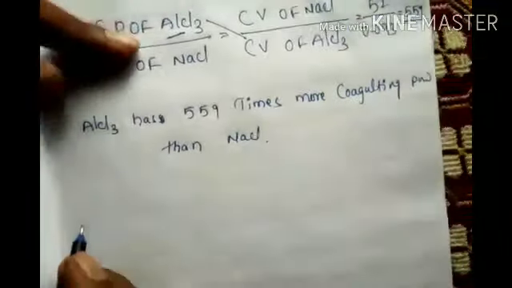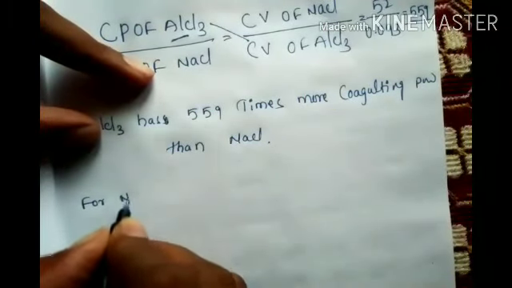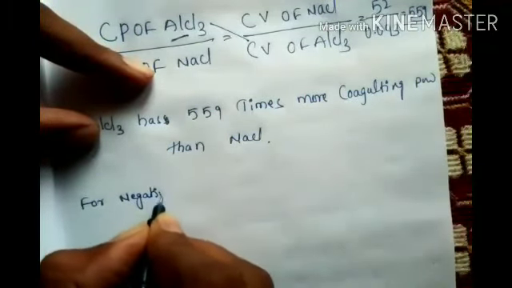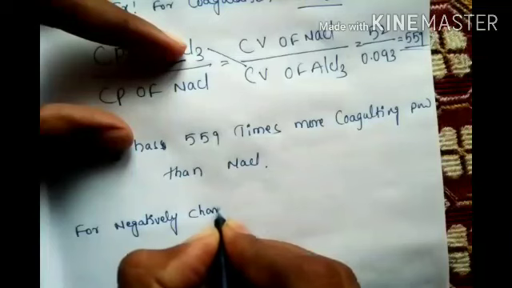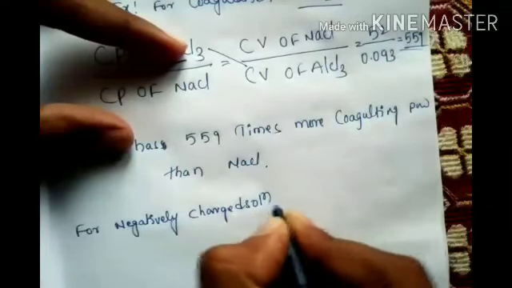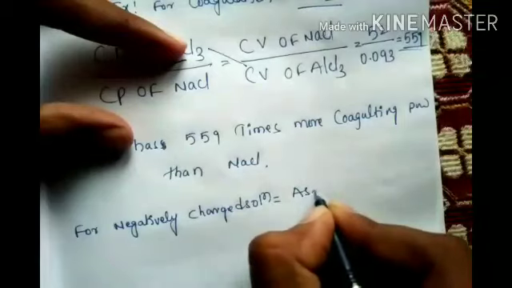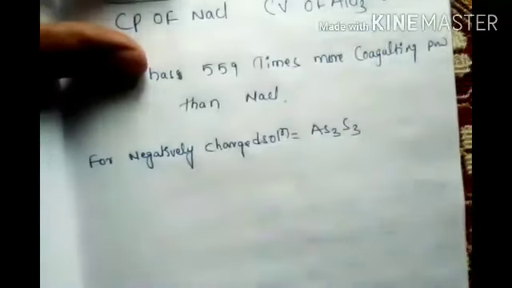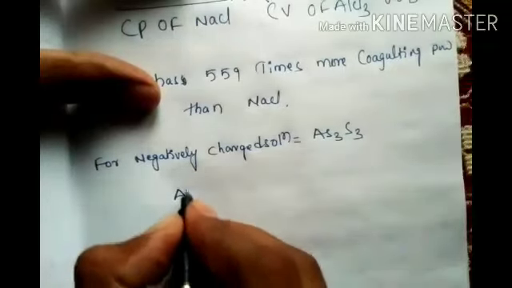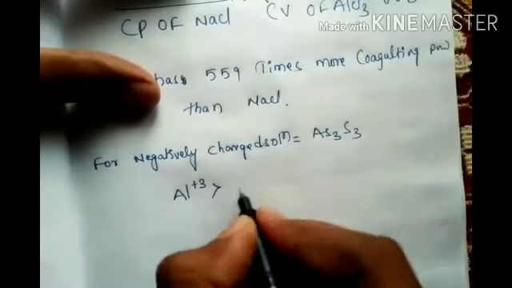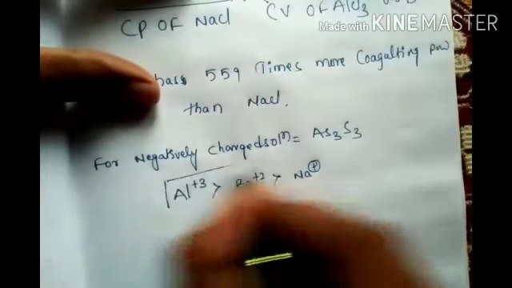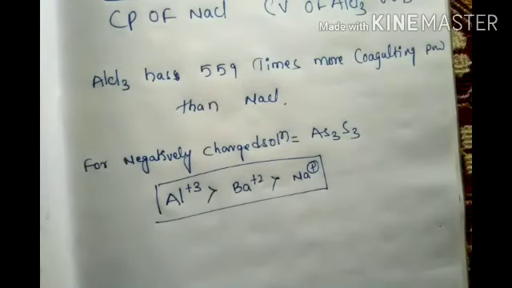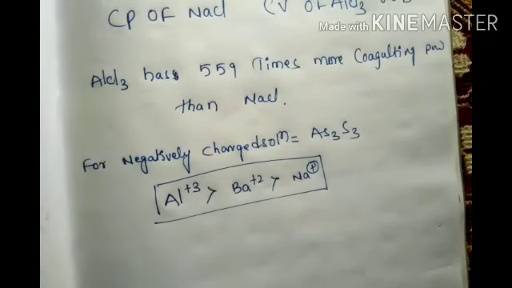Like that, for a negatively charged solution like arsenous sulfide, the coagulating power of cations has the order Al+3, Ba+2, Na+. This order will come. They will give different compounds. We have to calculate those powers. Coagulating power you have to calculate, and take in the sequence order.